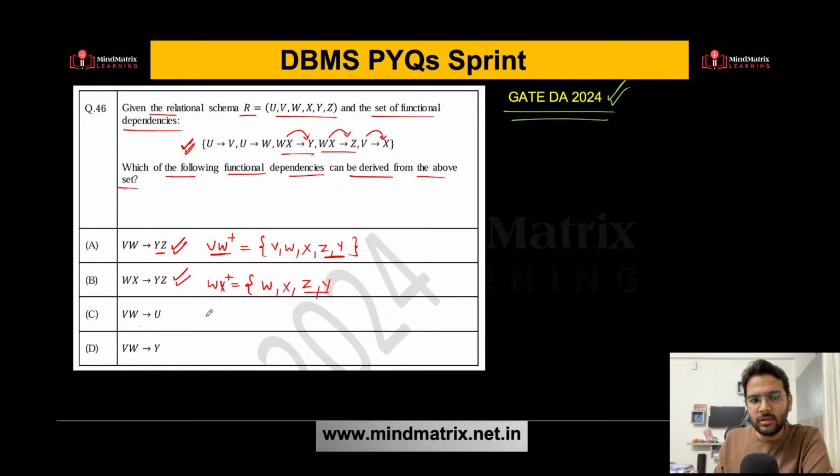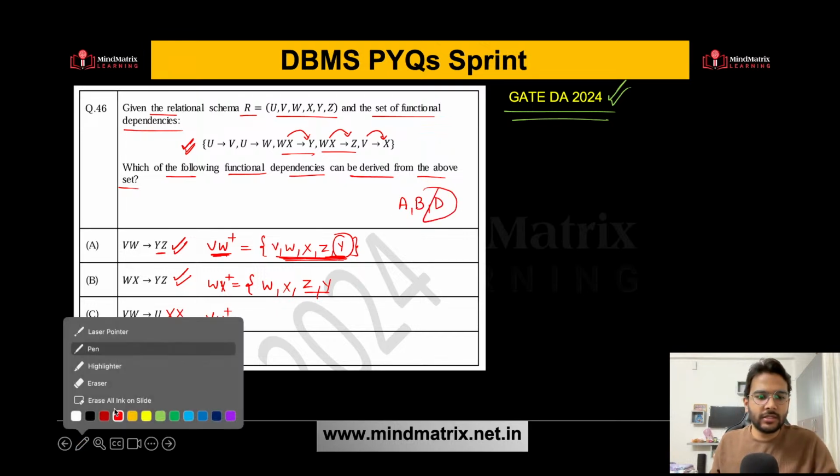What about option C? VW, we already found out the closure, right? You are not getting U here. So this cannot be derived. V determines U cannot be derived from this functional dependency set because in the closure of VW, we are not getting U anywhere. What about this, V determines Y? So Y was already there. So yes, this can also be derived. So the correct answer will be A, B, and D.